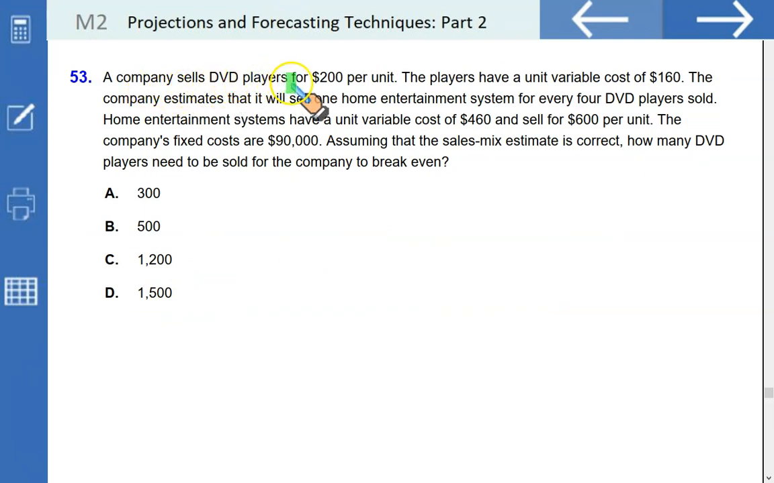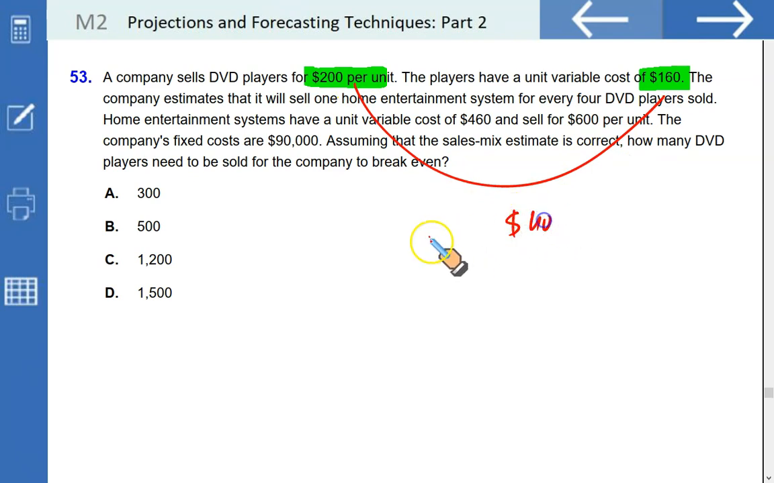A company sells DVD players for 200 per unit. The players have a unit variable cost of 160. That means contribution is 40. Write it down if there is no other information. Unit contribution margin is $40. The company estimates that it will sell one home entertainment system for every 4 DVD players. That's the sales mix. Home entertainment systems have a unit variable cost of 460 and a selling price of 600. Okay, mark this up also and calculate the contribution for this item. This is going to be $140.